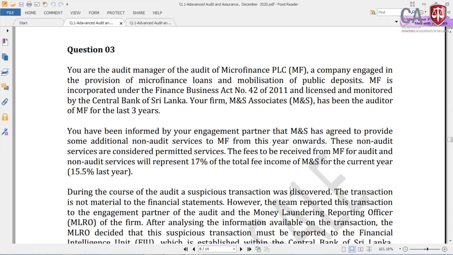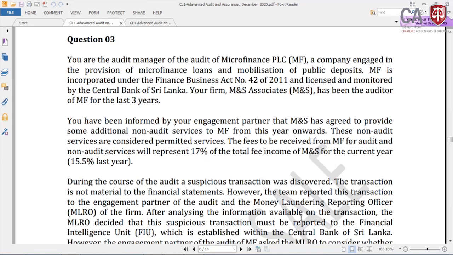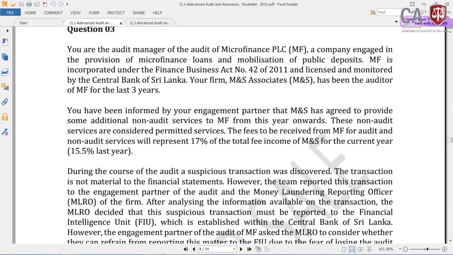So there is a person under the guidelines; every firm should have a person called the money laundering reporting officer. It's coming as a requirement of the Central Bank as well. After analyzing the information available on the transaction, the MLRO decided this suspicious transaction must be reported to the Financial Intelligence Unit, which is established within the Central Bank of Sri Lanka.